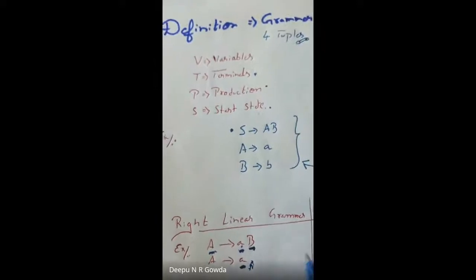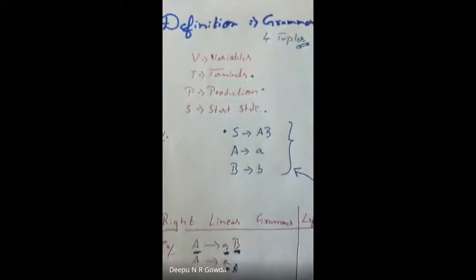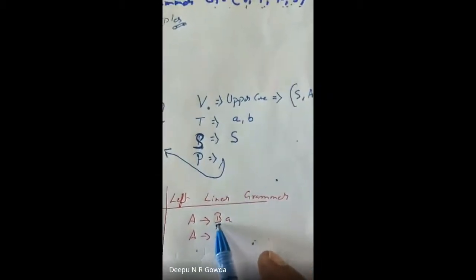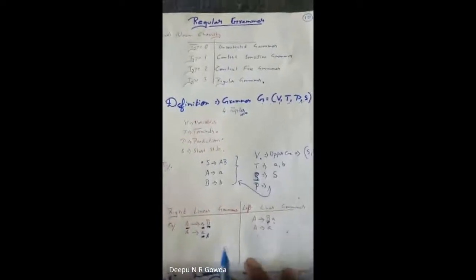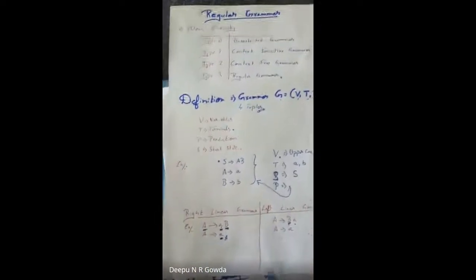The opposite of this is called left linear. Here, always the left side of the transition will be a variable followed by a terminal. Variable followed by terminal is called left linear. In this syllabus and from the exam point of view, we have only the right linear grammar. We don't have left linear grammars. Is that clear?